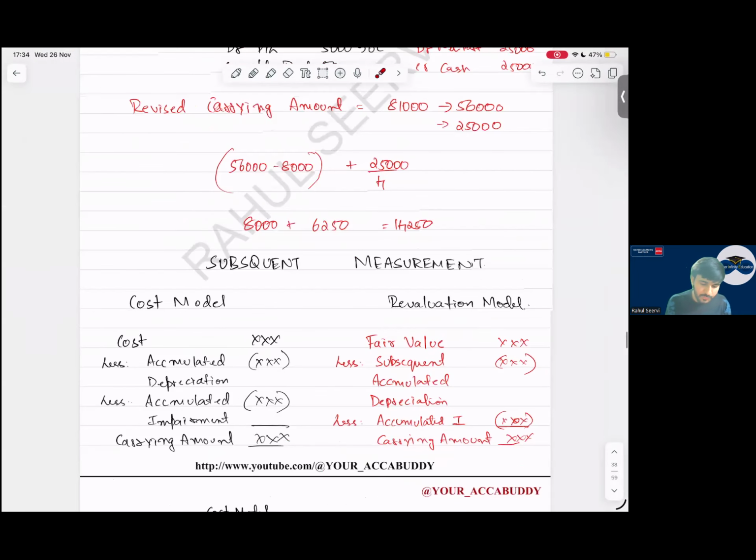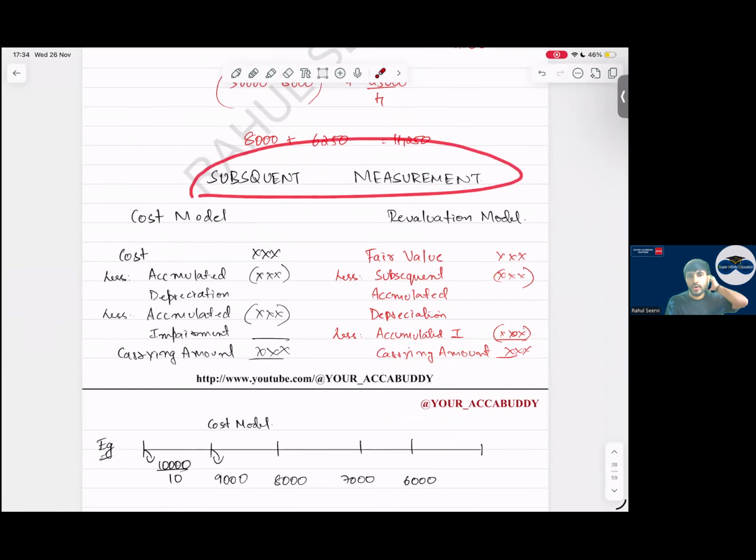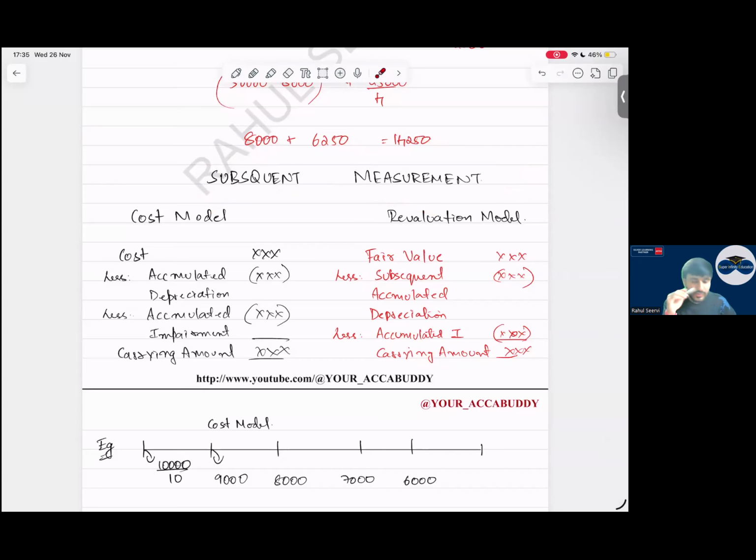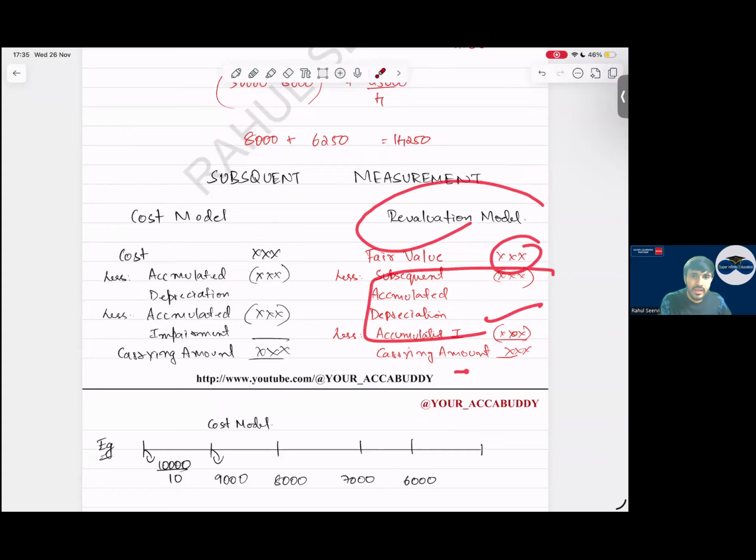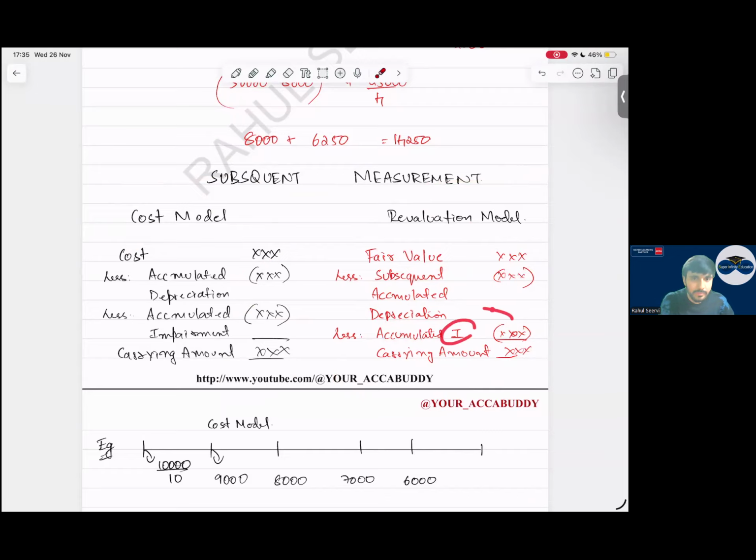Now coming to subsequent measurement. In subsequent measurement, what do we have? What are the two methods? Cost model, revaluation. So cost model, how will we calculate the carrying amount? Accumulated cost minus accumulated depreciation minus accumulated impairment, we get the carrying amount. Revaluation model: fair value less subsequent accumulated depreciation less accumulated impairment.